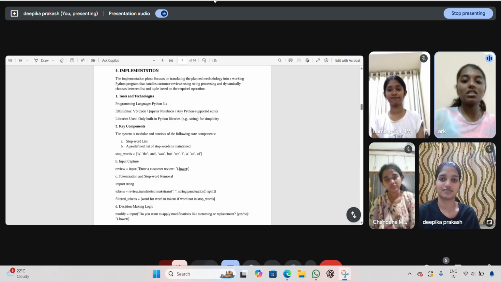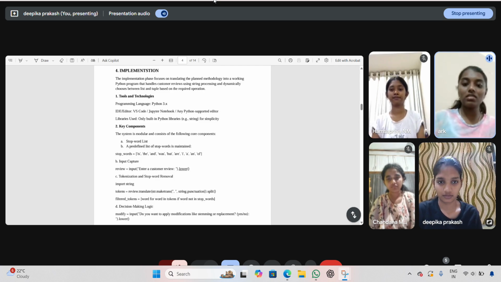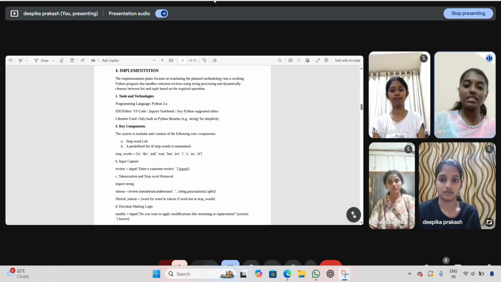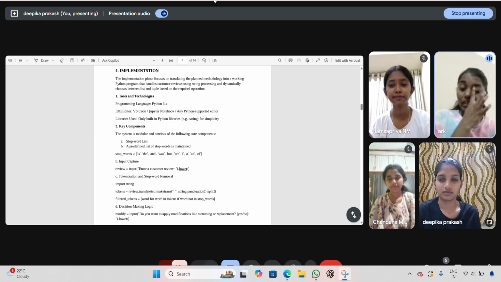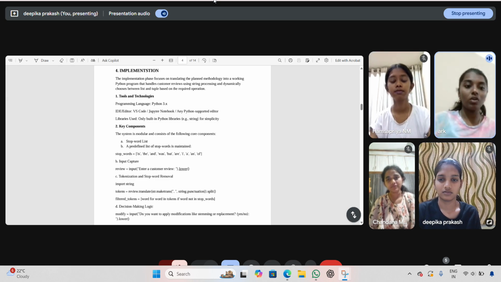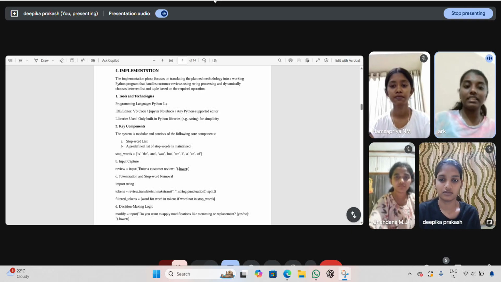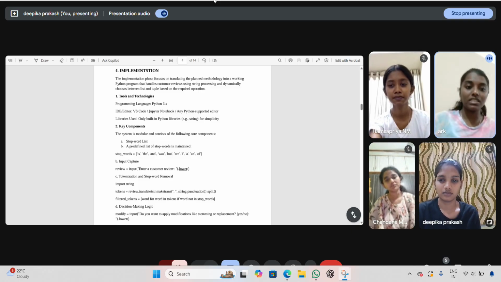Continuing the implementation, this is the part about how you turn your plans into real-world working programs. The focus is on taking a customer review as text input and choosing the right data structure, like tuples or lists, depending on whether you want to modify the content. Here we are using Python as the programming language, and only built-in Python libraries, like string, for simplicity.